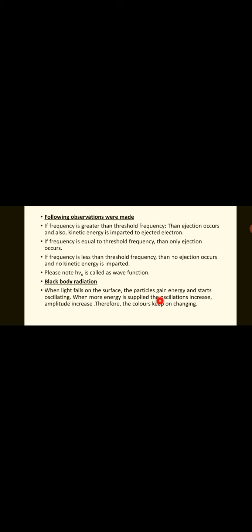Therefore, the colors keep on changing. For example, if we heat an iron stone in burning coal, initially it becomes red, then it becomes blue. If we continue heating it, its color keeps changing.